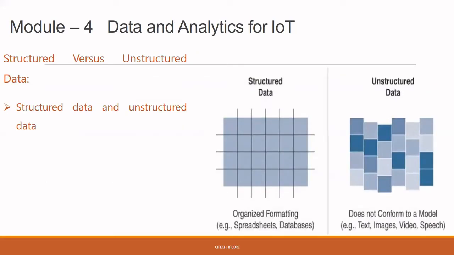So next, when you are going to deal with data, you have to understand what kind of data it is. So we have two different kinds of data, that is structured versus unstructured data. As I'm showing in my diagram, or my slide, structured data has an exact schema. Examples are spreadsheets, databases, and so on. Unstructured data does not have a perfect schema, and it contains text, image, video, speech, and so on.